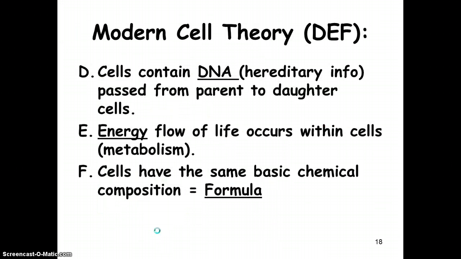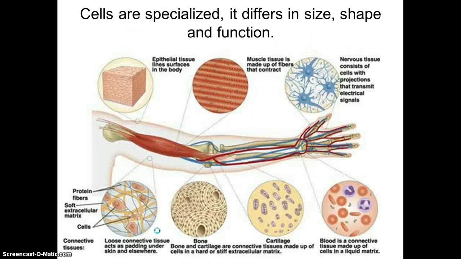Okay, so the modern cell theory is D, cells contain DNA, the hereditary information. E, energy flow of life occurs within the cells. Now, if you remember, that is metabolism, all the chemical reactions in an organism. And F, all cells have the same basic chemical composition that we talked about: lipids, carbohydrates, proteins, nucleic acids. So we know that cells are specialized and they come in different sizes, shapes, and functions.